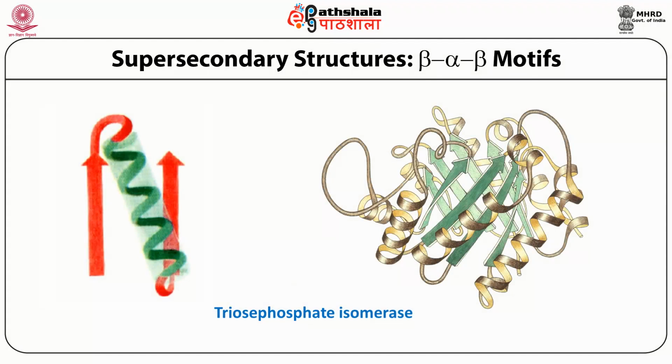The next super secondary structure we look at is the alpha-beta motif, where one helix is flanked by beta sheets, and this is found in triosephosphate isomerase protein. It's an enzyme, and you can see a number of these beta-alpha-beta motifs.